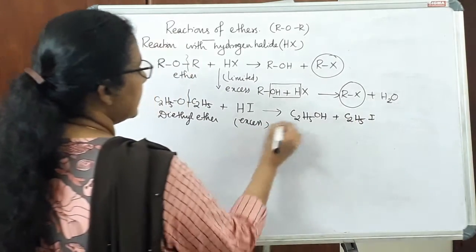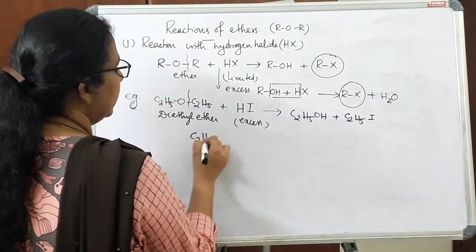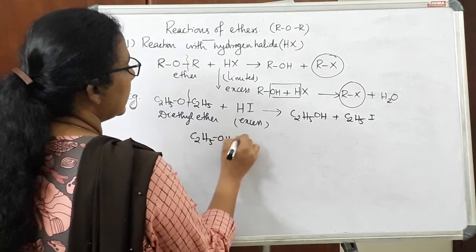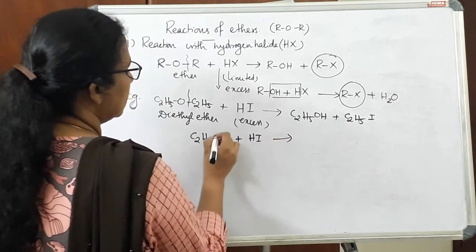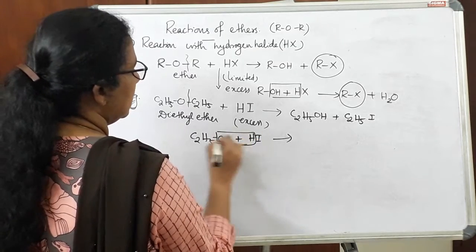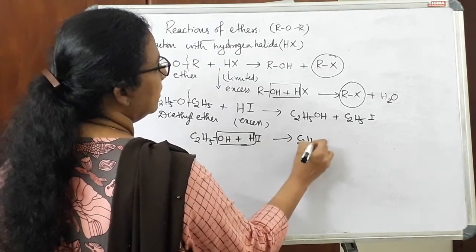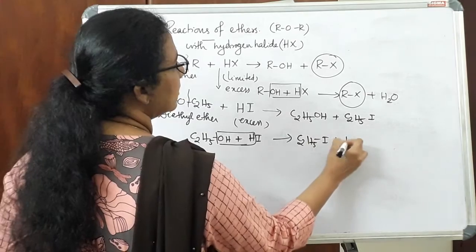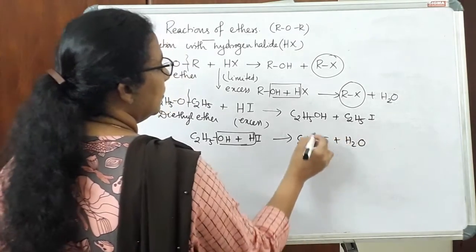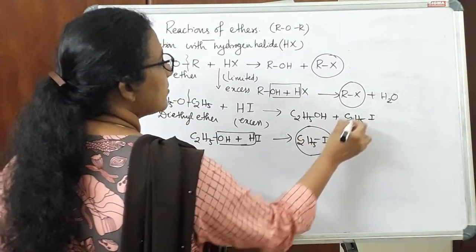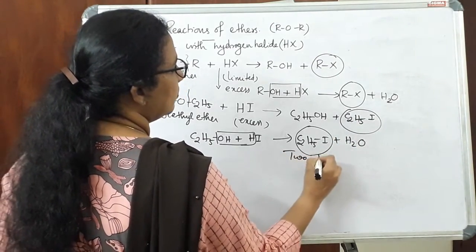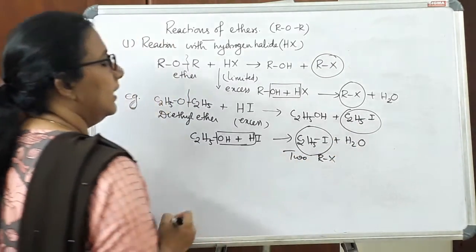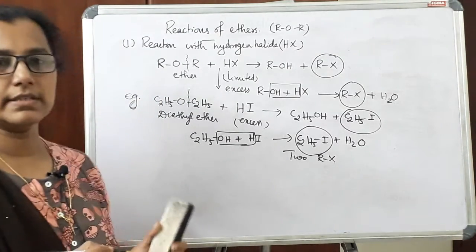In the second step, this C2H5OH reacts with one more molecule of HI and produces C2H5I and H2O. So in this reaction we will get two molecules of alkyl halide. Two molecules of alkyl halide are formed in this case.